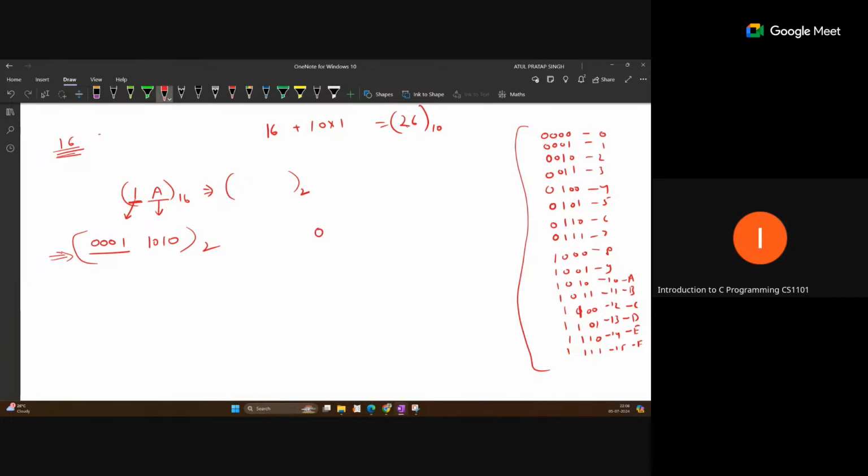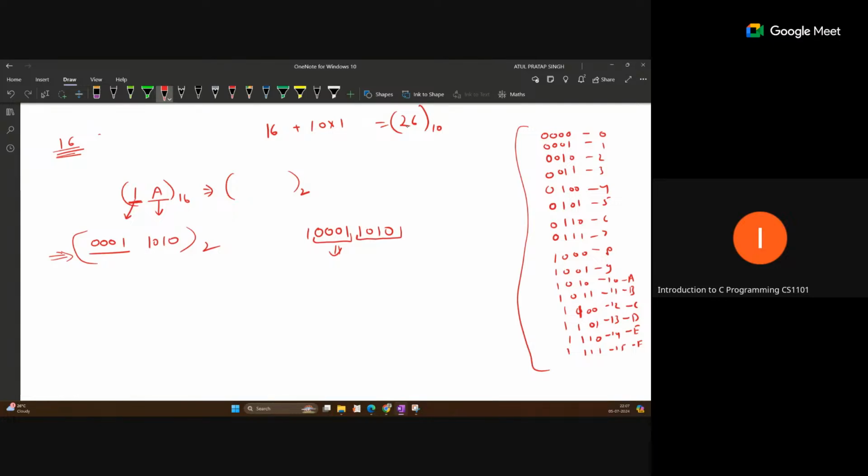So here suppose the number is given like this, 0 0 0 1 and 1 0 1 0, and suppose one more digit is given like this. So what is the equivalent hexadecimal for this? Here what you can do is, from the right side, pick 4 digits, then again pick 4 digits, then again pick 4 digits. But if 4 digits are not there, only some digits are there, just put 0 to complete the 4 digits.